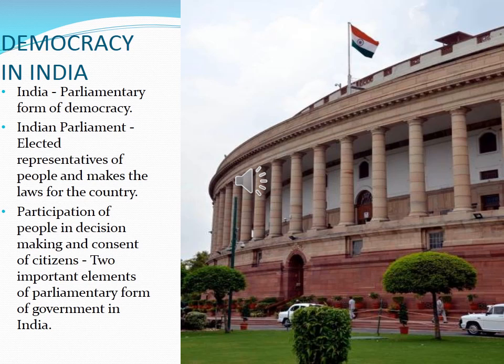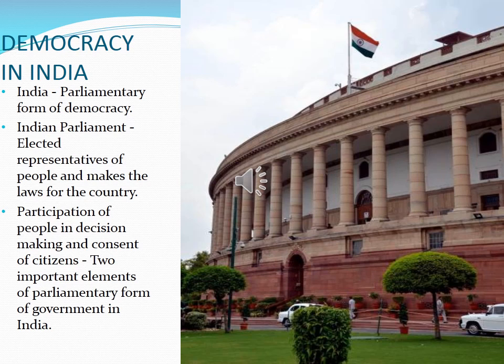If the representatives do not obey or do not get permission from the citizens, they have to face them in election. If they do anything wrong against the people of India, the representatives have to face the people in election. These are the two important elements of the parliamentary form of government in India.